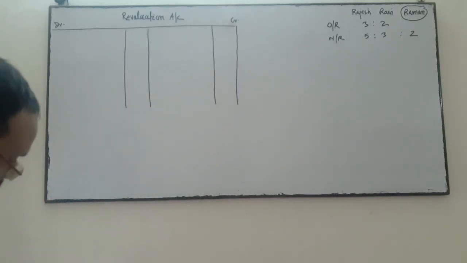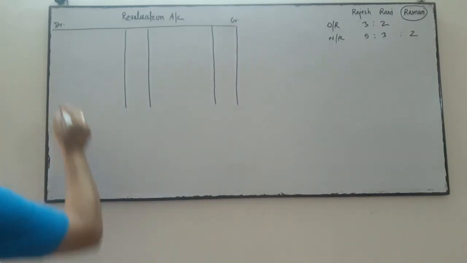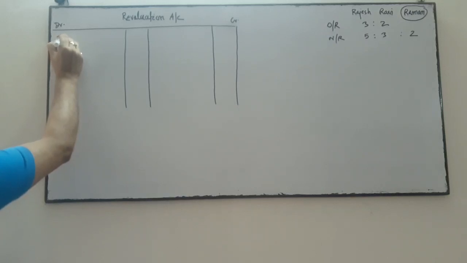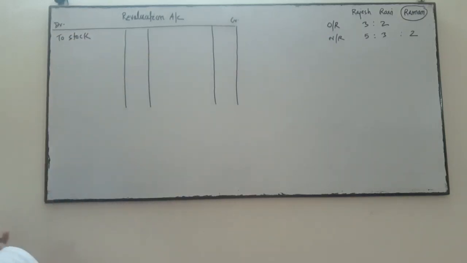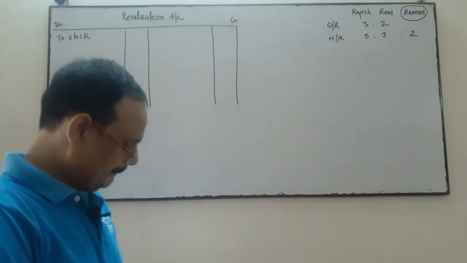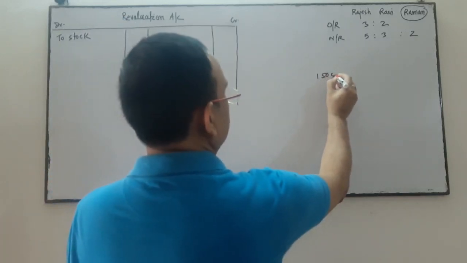So for revaluation account, first information is stock to depreciate 5%. When the stock is depreciated, it is loss. So we will write in the debit side to stock account, depreciated by 5%. Stock given in the balance sheet is 1,50,000.